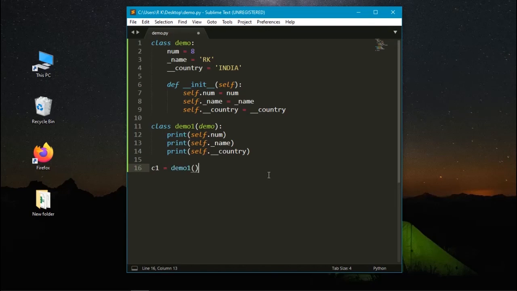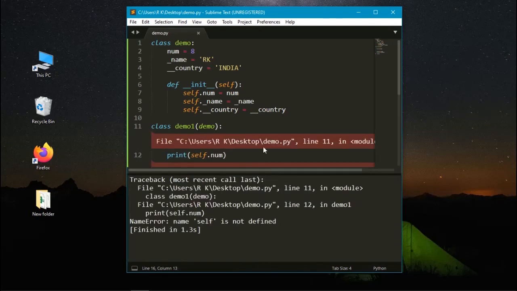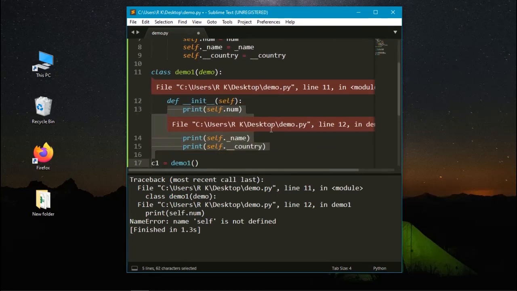Let's run it. Sorry, I forgot to create a method. Let's run it again.